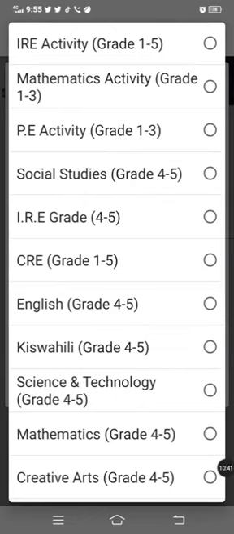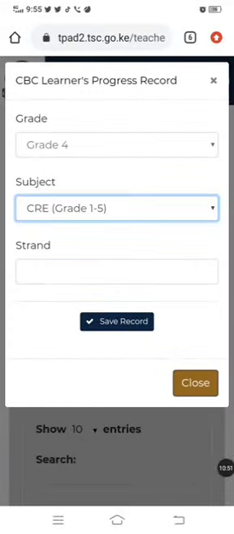And it is this way because for those who were doing Tpad last term and some years back, you can feel CRE was not appearing. So they've corrected that. Now it appears grade 1 to 5. So that is my option.